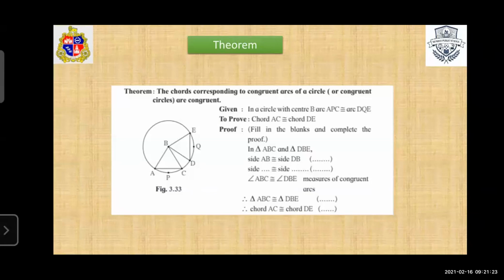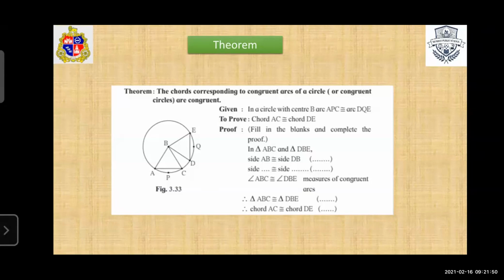In the first blank, write the radius of the same circle. We consider side BC congruent to side BE, and angle ABC congruent to angle DBE, measure of congruent arcs.